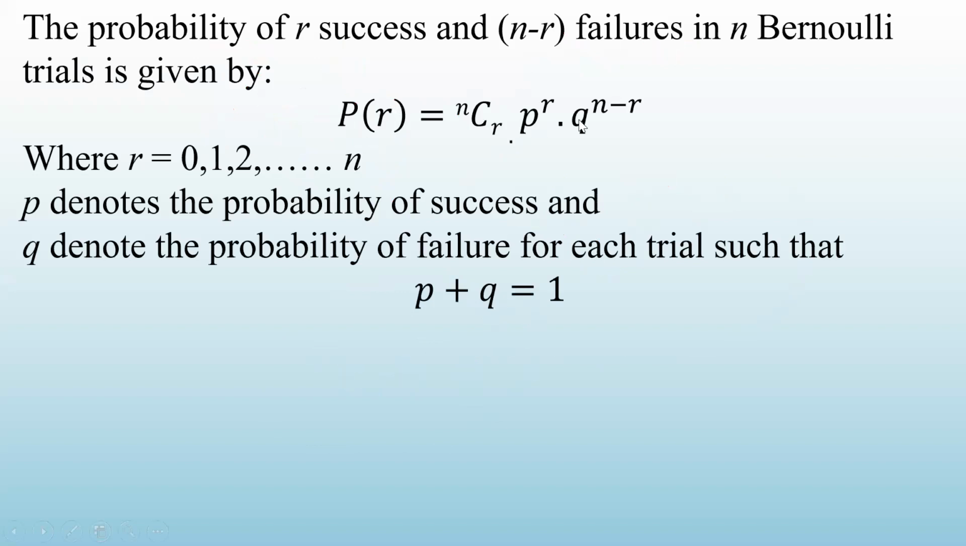So you just remember this formula. If you have not understood that, go on watching this recording, you will understand. The probability of r successes, and if it is r successes, then how many failures? n minus r failures, in n Bernoulli trials, is given by this formula, where r can take value 0, 1, 2, 3 up to n. p is the probability of success, q is the probability of failure, and p plus q is equal to 1.